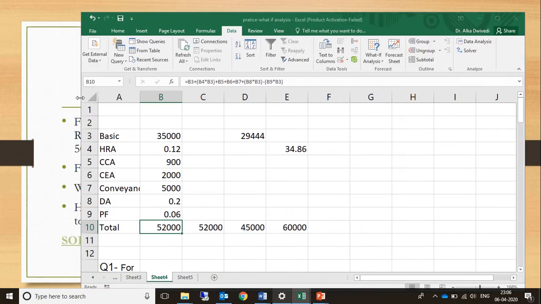And goal seek was used because the final goal was given to us and one of the input variables had to be changed. So this is all about goal seek, and next we can take scenario manager or the third tool which is available, that is data tables. So we'll take up another question to solve this. As of now, this is done.